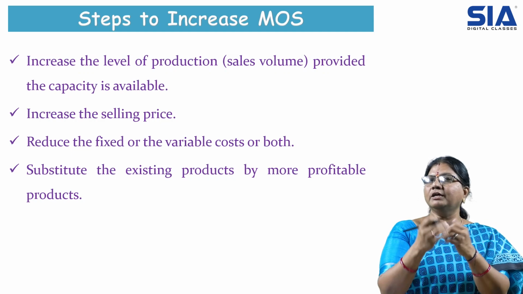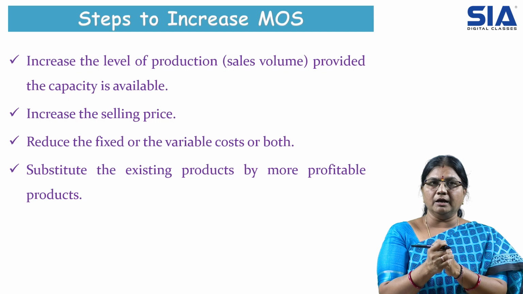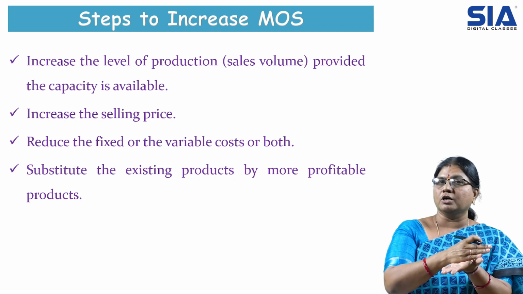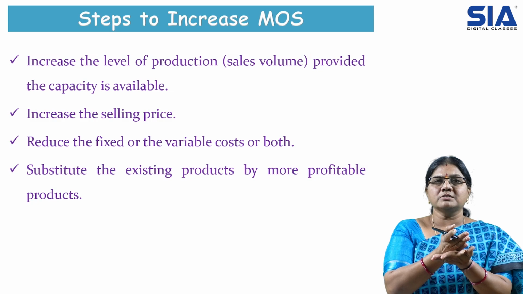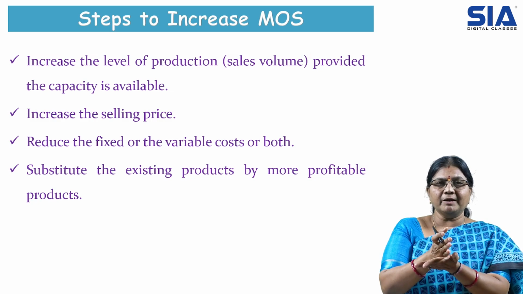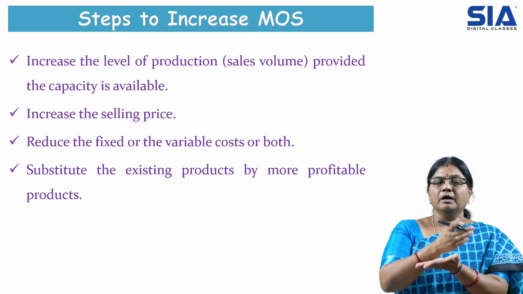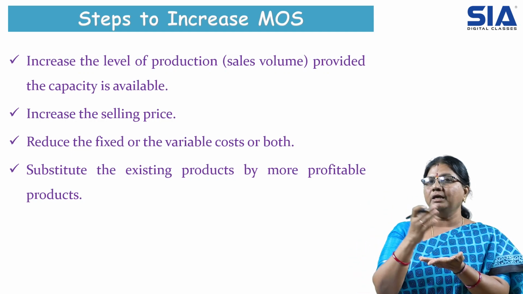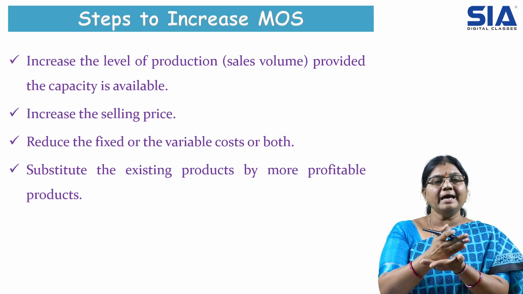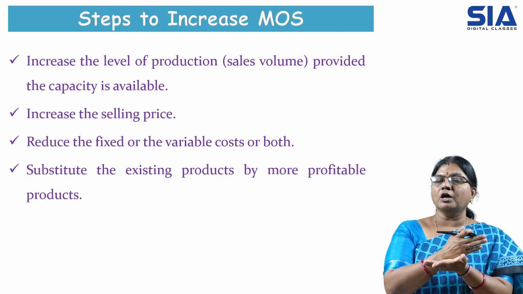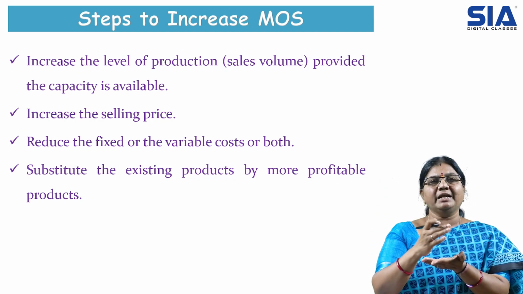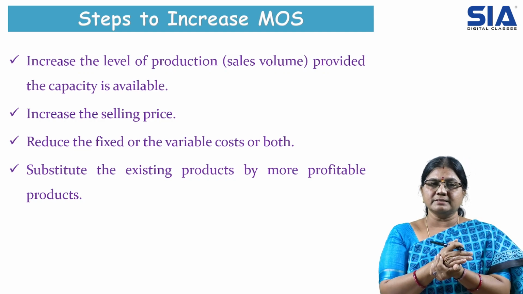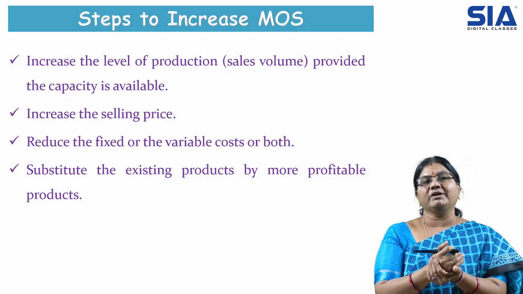With the help of all the techniques we have understood till now, we can see if there is any possibility to decrease the cost. You also understood that till the break-even point, fixed cost will also be covered. Once the break-even point is crossed, it will be only on the variable cost. So there you can reduce. That is, fixed cost is not applicable after a given point of production. Then substitute the existing products by more profitable products.